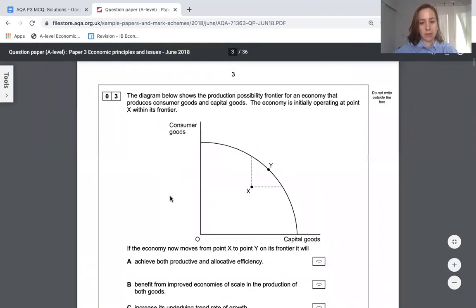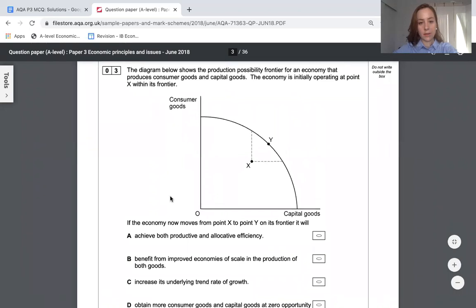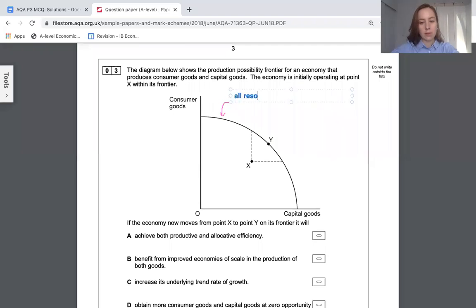Here we have a PPF. So Y is on the PPF. What is the PPF? We know that we're using all resources to the full abilities that they have. And by resources, I mean everything. So land, labor, capital, and enterprise. So we know that's happening at Y. Everywhere on that PPF does have that. X is inside it, so it's not using all resources or to their full abilities.